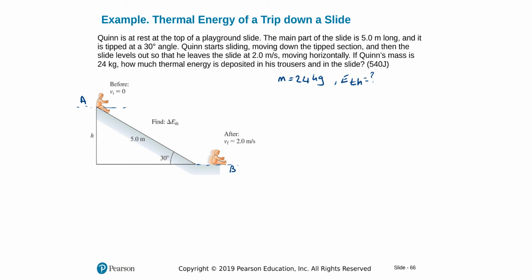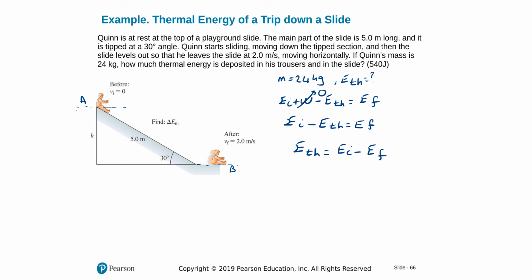We're going to start with our energy initial plus any work done minus thermal energy equals energy final. No work done, we end up having energy initial minus E thermal is equal to energy final, and solve for E thermal. We'll have E thermal is equal to initial energy minus final energy.